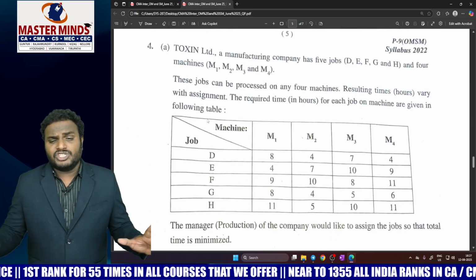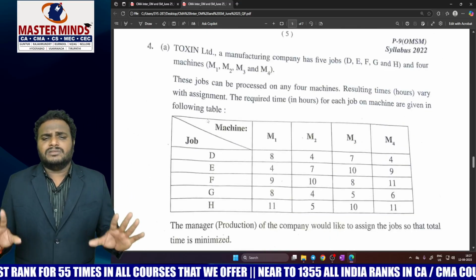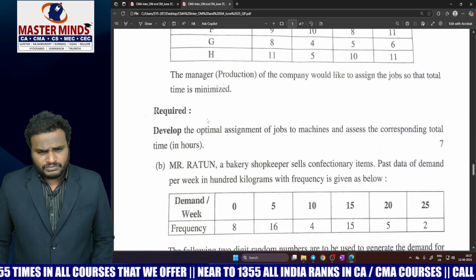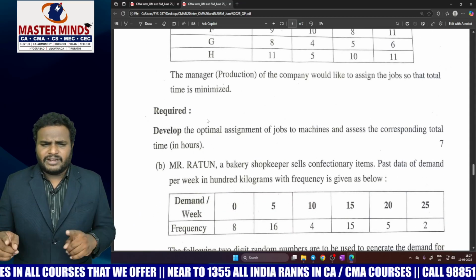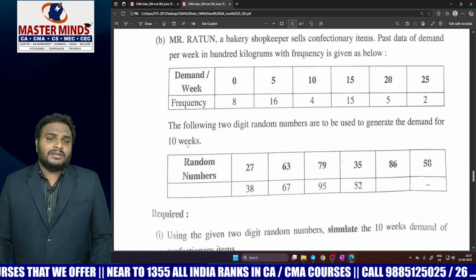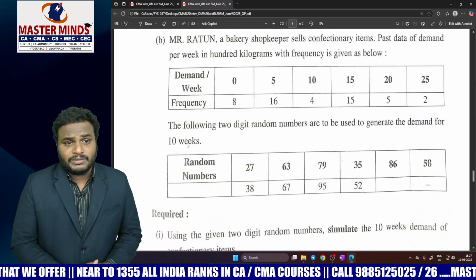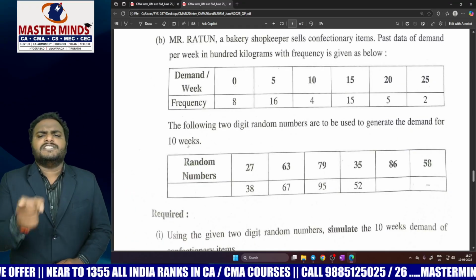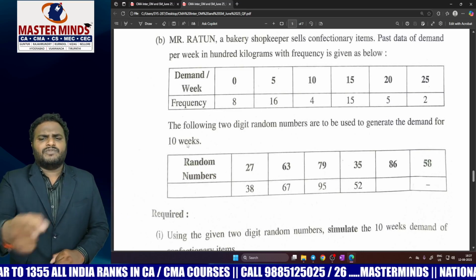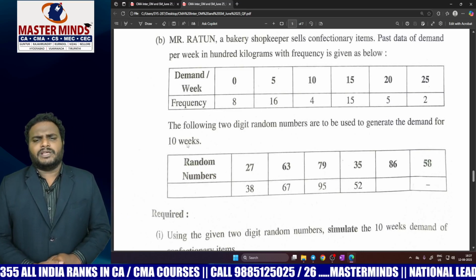And 4A is a direct question, unbalanced matrix, which is also a very, very easy question. There are no tricks in this, directly a 7-mark question. And 4B is from the simulation chapter; the same problem without changing the values is in the Masterminds material. Go and verify. The problem number is 4 in our material.